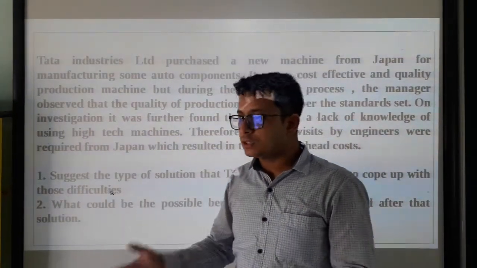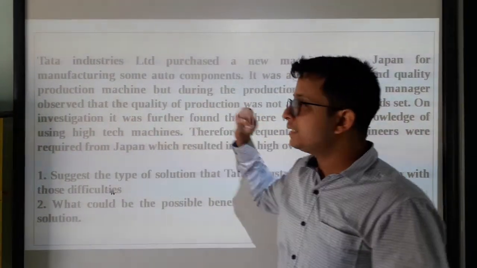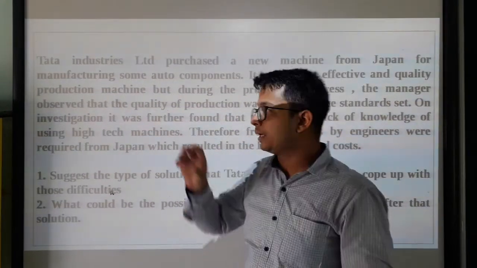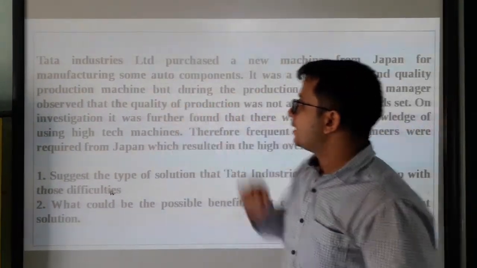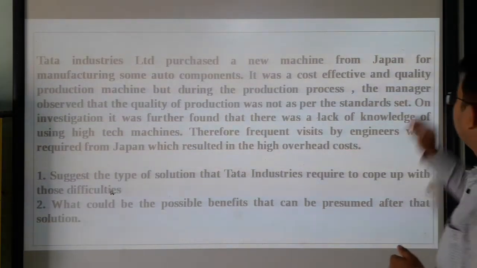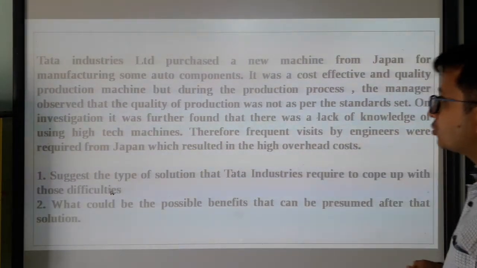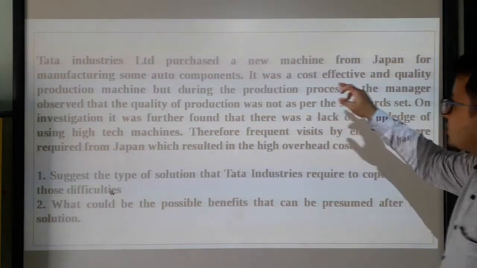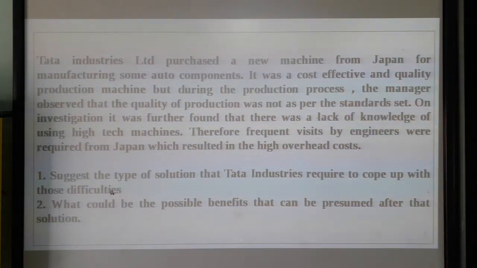Now our next work is to read the case and to determine the keywords there. Here you see, Tata Industries Limited purchased a new machine from Japan for manufacturing some auto components. It was a cost-effective and quality production machine, but during the production process, the manager observed that the quality of production was not as per the standard set.